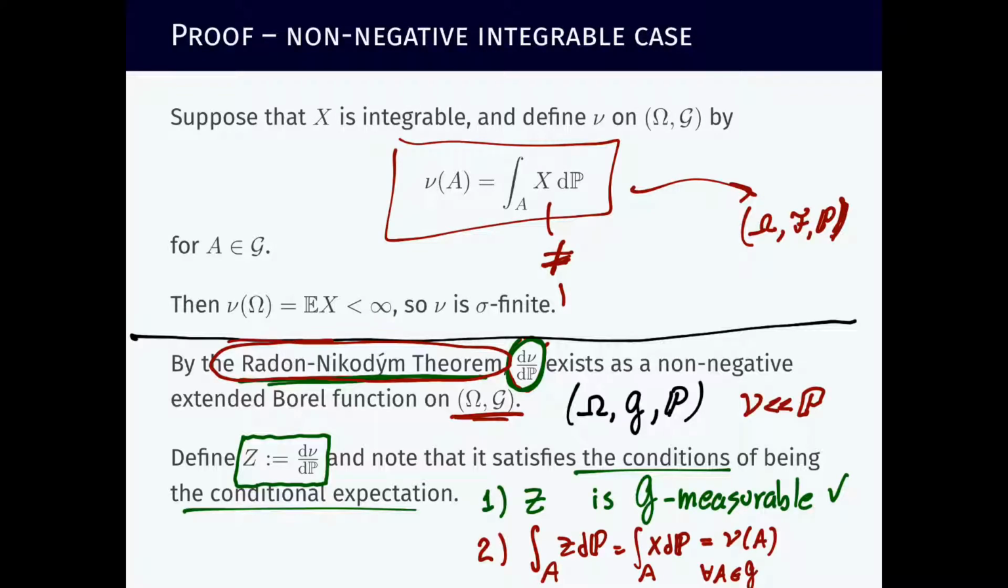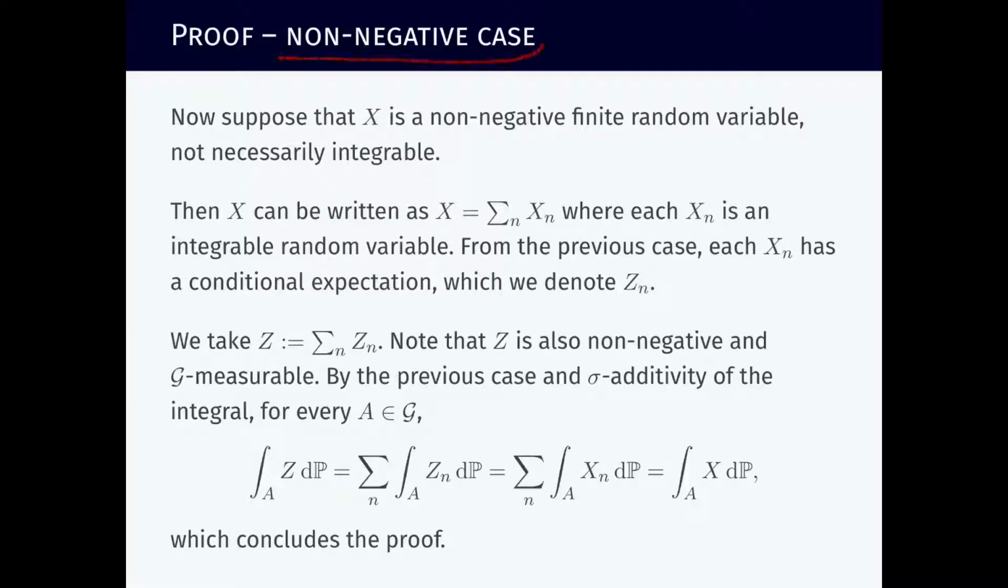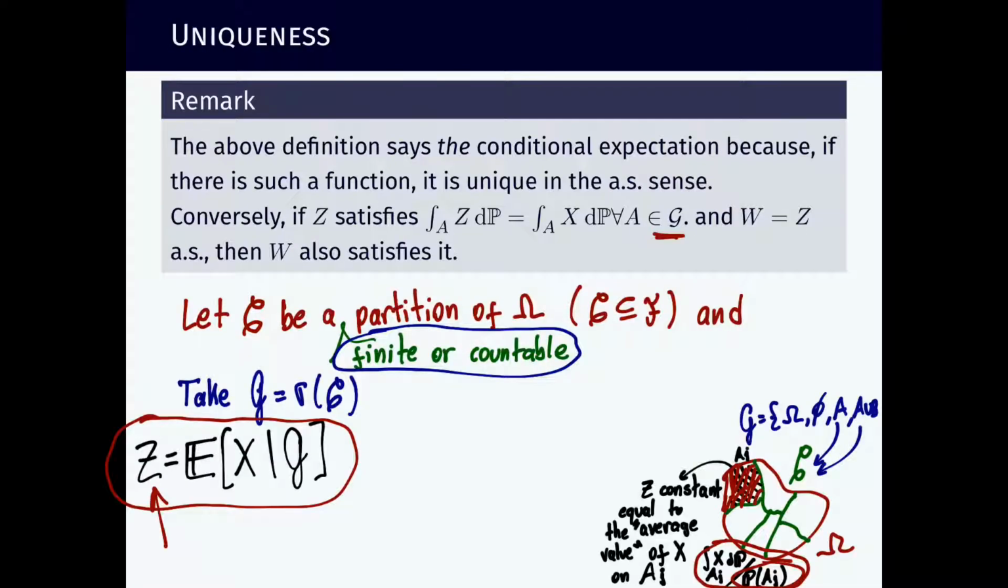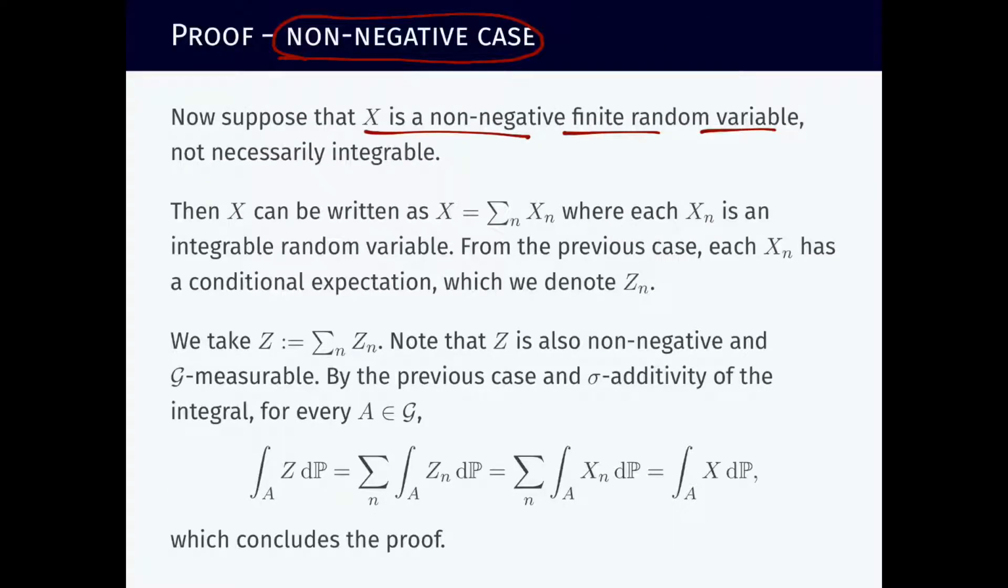We spent quite some time discussing details of this proof in the case where the random variable X is non-negative and integrable. And now we're going to consider the case where it is non-negative without making any assumptions about it being integrable. So suppose X is non-negative, finite almost surely. This is in the statement of the theorem: we need X to be finite almost surely. It is non-negative, but we no longer assume it is integrable.